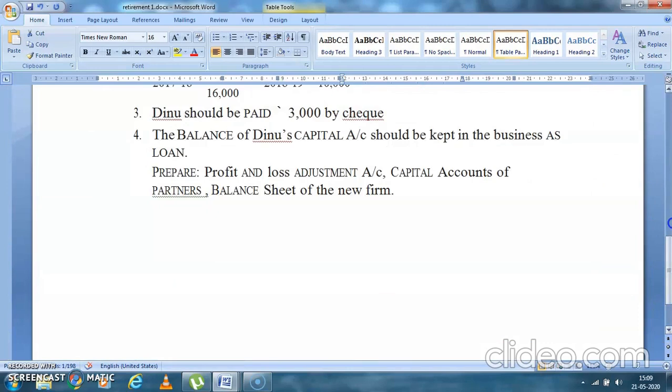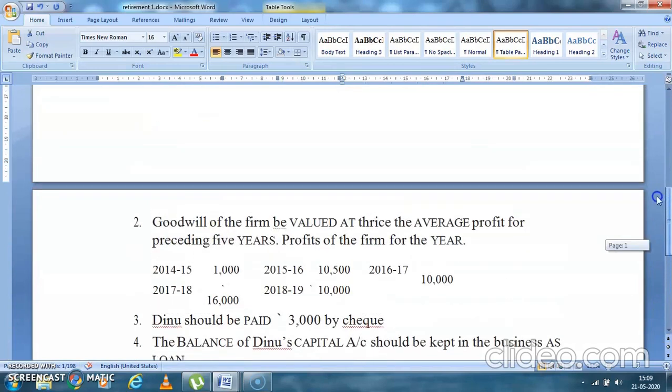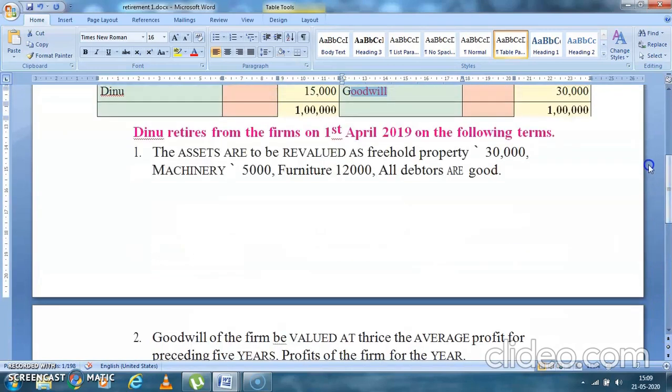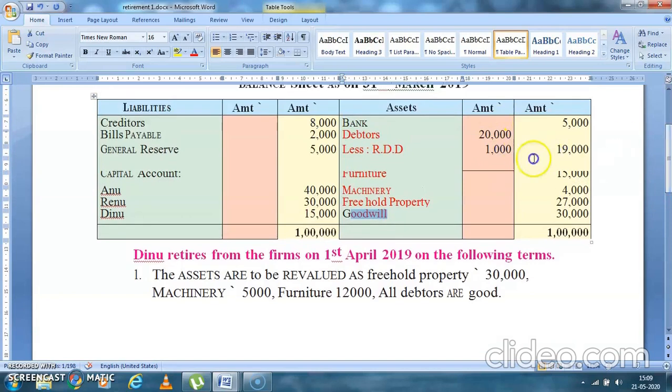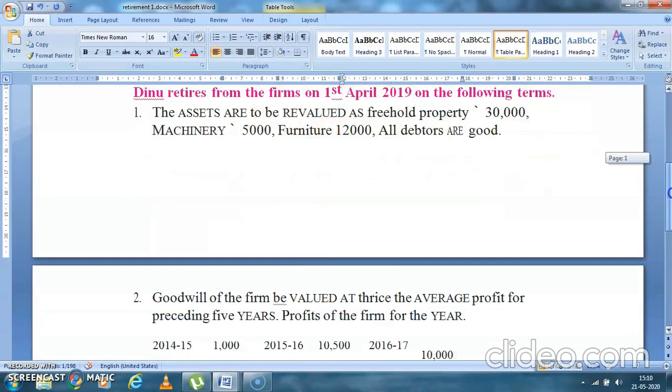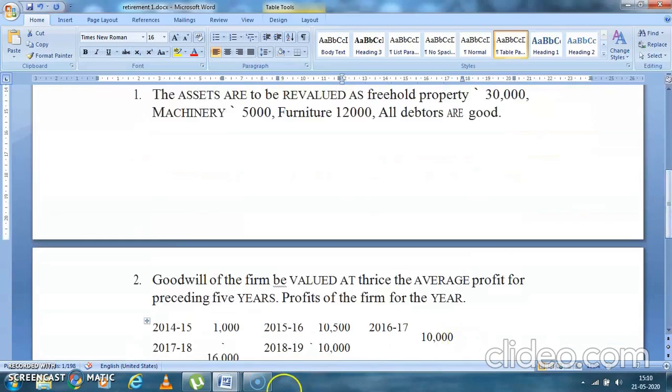Now what is the adjustment telling you? The first adjustment: assets are revalued as follows. Now see, new values of assets are given. Freehold property is 30,000, machinery 5,000, furniture 12,000. All debtors are considered good, meaning no RDD will come directly. Debtors will come at 20,000 in the balance sheet. Okay, students, so let's go there.